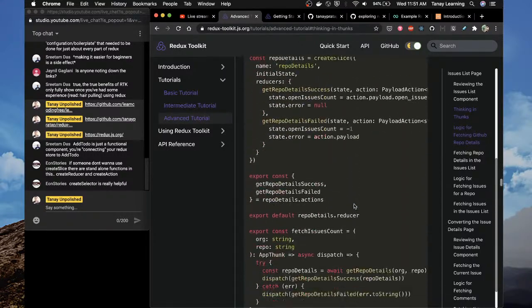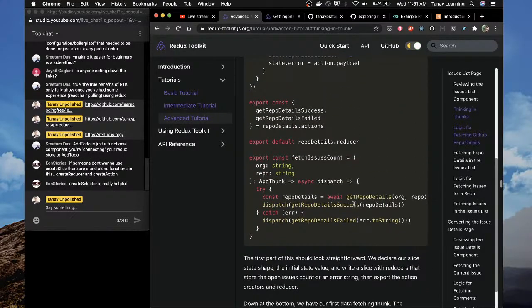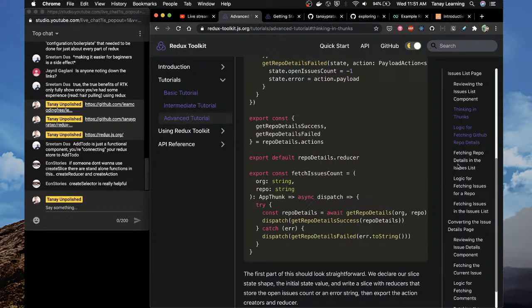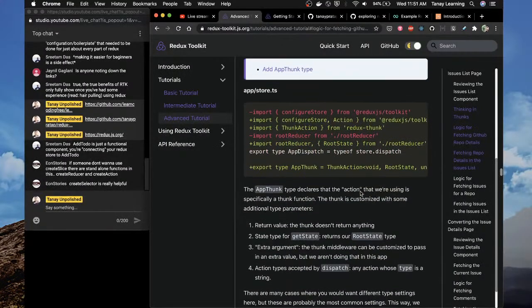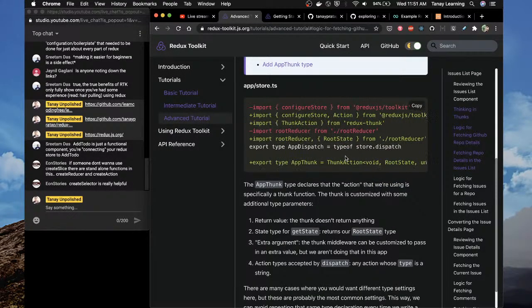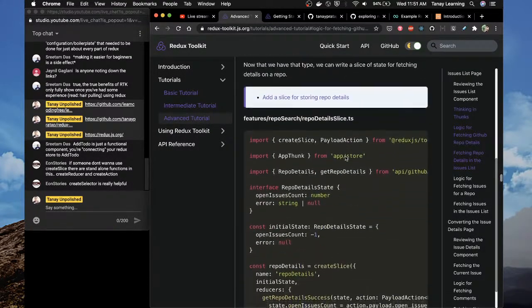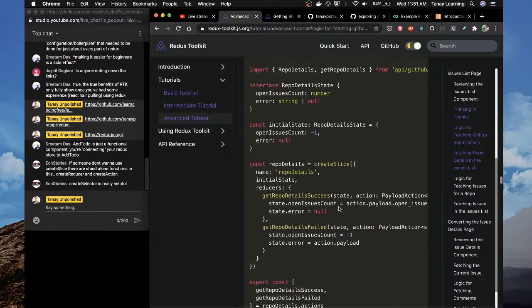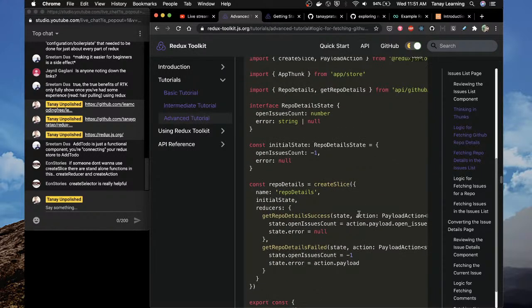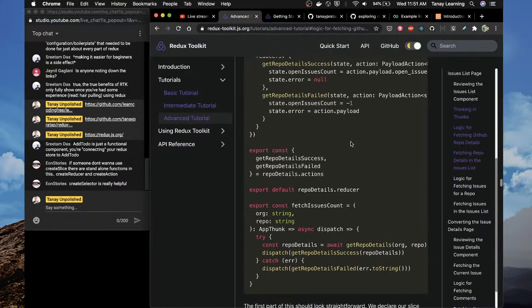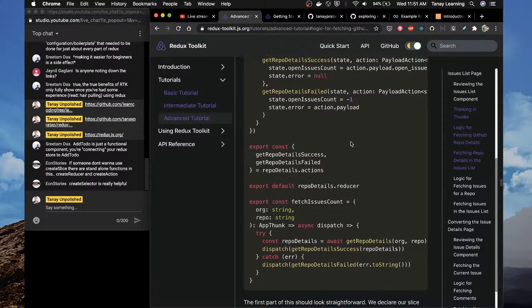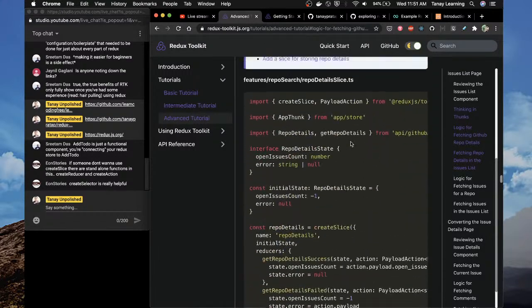Okay, so this is it. This is good. Let's see what they are doing with the thunk here. Fetching repo details in the issue list. Okay, logic for fetching. What is the logic? Sport app thunk action. Create slice repo, get repo details, success. Okay, state dot failed. Cool, but where is that logic? Repo details, get repo details. Where is this? Wait, get repo details. Do you know where this is?